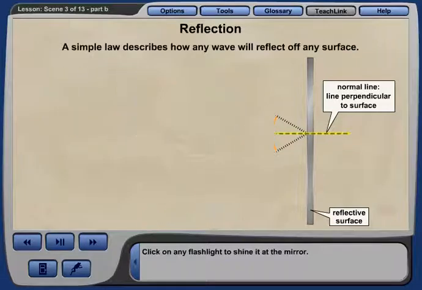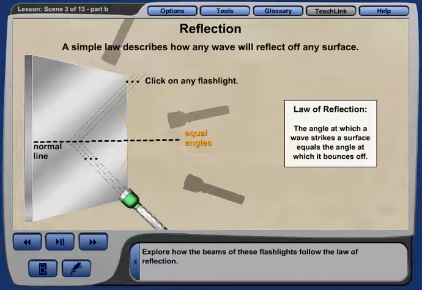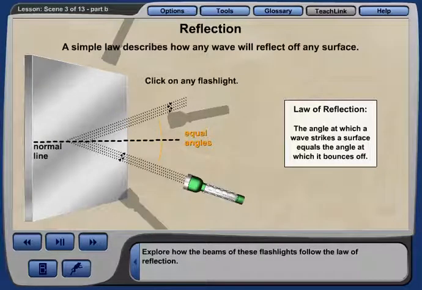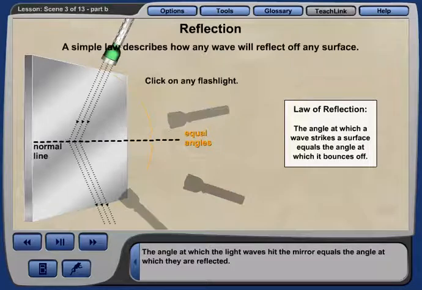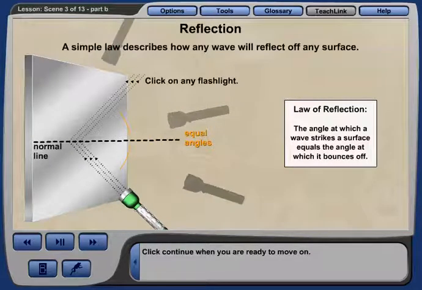Click on any flashlight to shine it at the mirror. Explore how the beams of these flashlights follow the law of reflection. The angle at which the light waves hit the mirror equals the angle at which they are reflected. Click Continue when you're ready to move on.